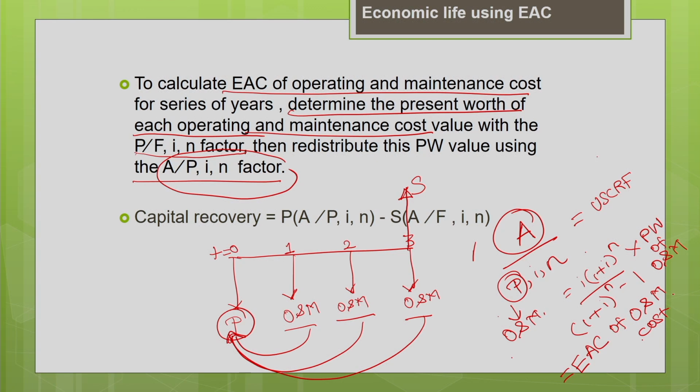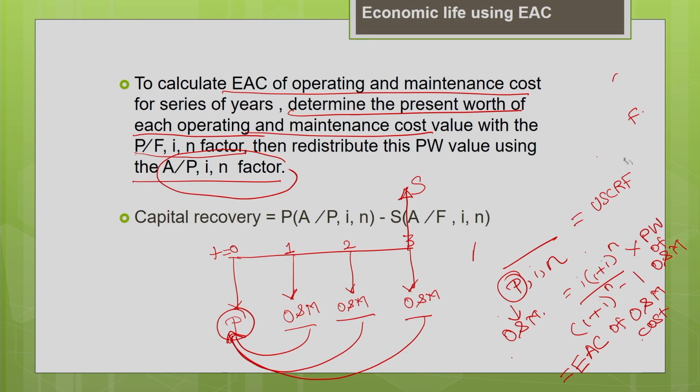So first, you find the present worth of operating and maintenance cost using the present worth factor. Now you find the equivalent annual cost of this present operating and maintenance cost using the uniform series capital recovery factor. This is how we convert the operating and maintenance cost into equivalent annual cost.